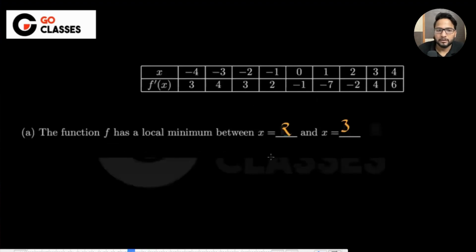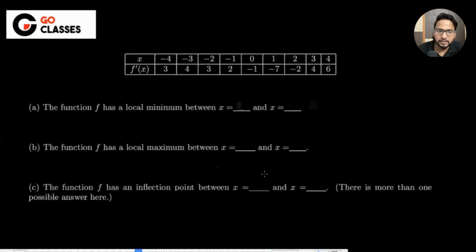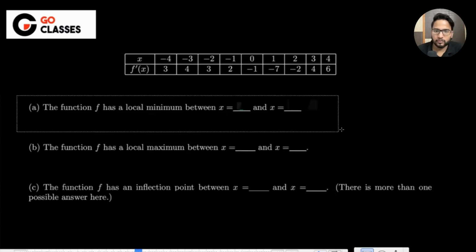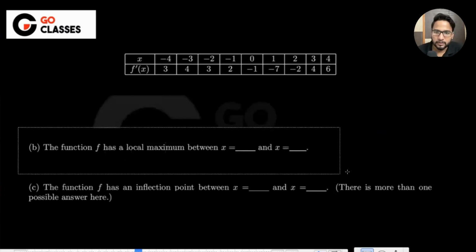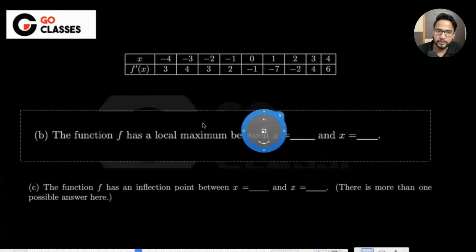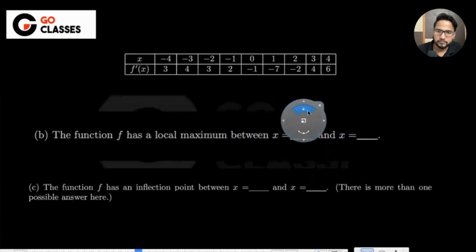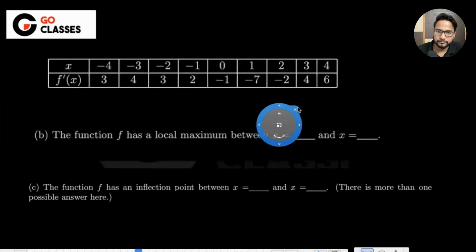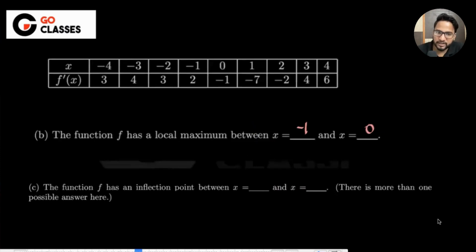Okay. And let's see the next question, what they're asking. The function f has a local maximum. So you can find out the local maximum also, right? What about the local maximum? This is from positive to negative, right? The function is increasing and then decreasing. So between -1 and 0.